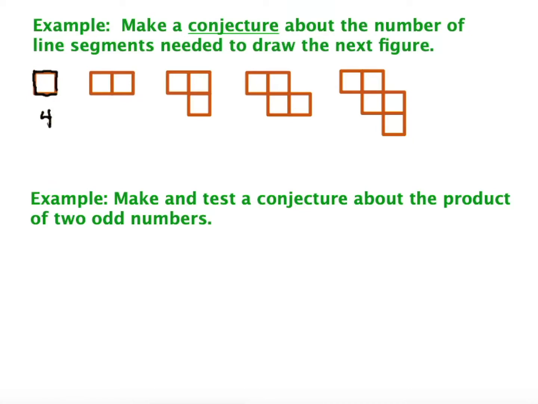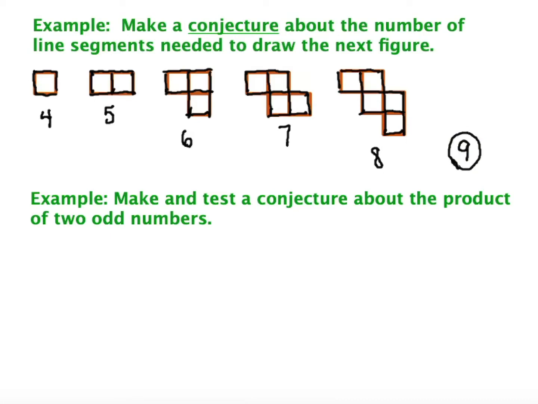I can actually be efficient for this next one and call that a line segment and that a line segment. 1, 2, 3, 4, 5. 1, 2, 3, 4, 5, 6. 1, 2, 3, 4, 5, 6, 7. 1, 2, 3, 4, 5, 6, 7, 8. I think I see a pattern, and so my conjecture would be how many line segments to draw the next figure. I would say 9. I could try to draw it, but I'm just going to go with that.